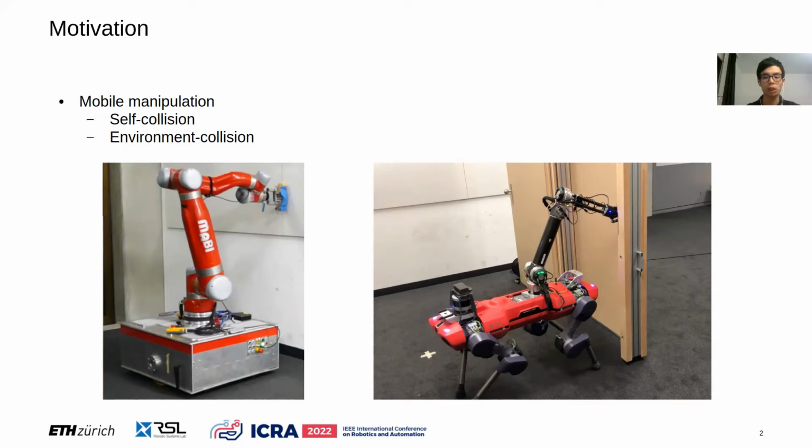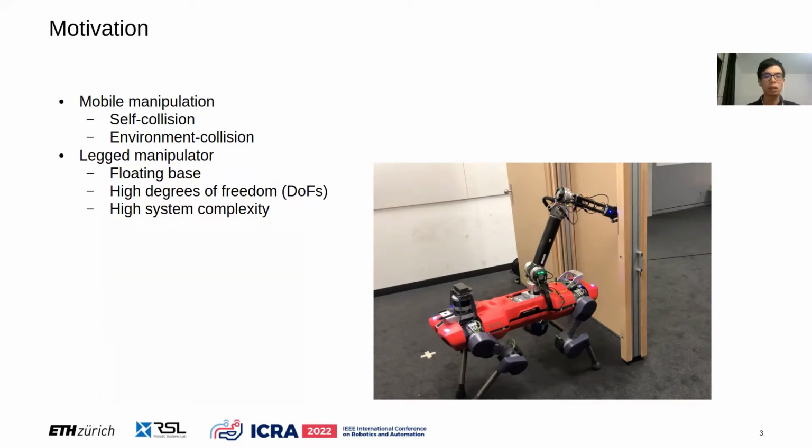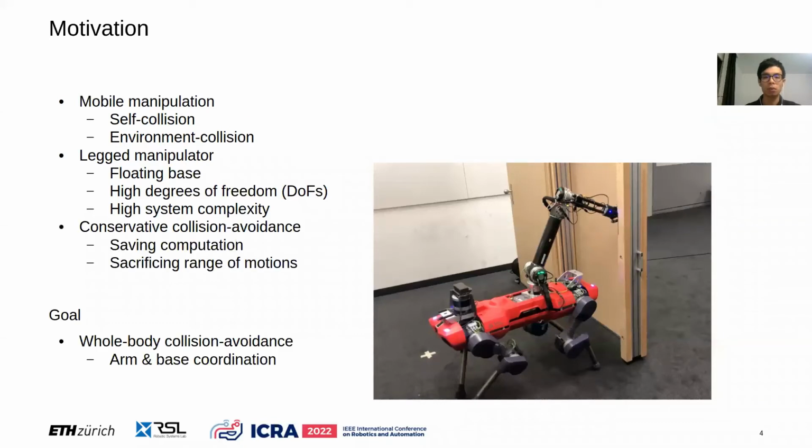Compared to a wheel-based robot, the floating base of a leg manipulator provides more degrees of freedom, but also increases the system complexity. Instead of saving computational time with a conservative collision avoidance strategy that may sacrifice the range of motions, efficient whole-body coordination between the arm and the body is necessary to take full advantage of the floating base.